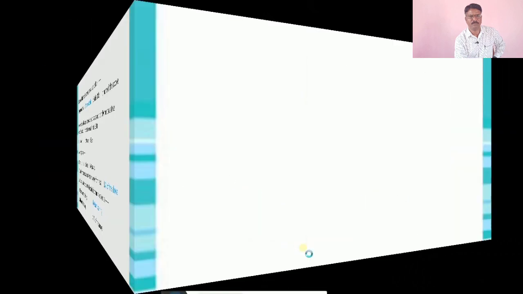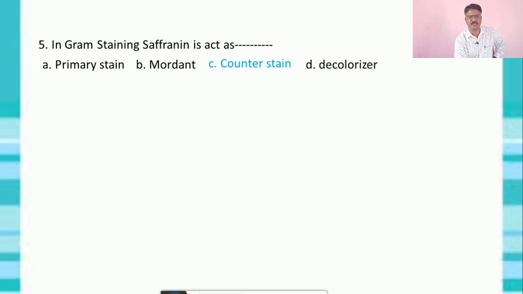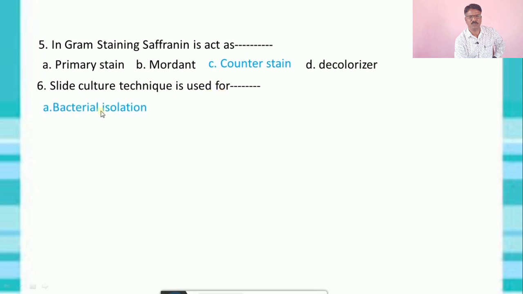Now question number 5: in gram staining, safranin acts as A. primary stain, B. moderate stain, C. counter stain, and D. decolorizer. The correct answer is counter stain. Question number 6: slide culture technique is used for A. bacterial isolation, B. fungal cultivation, C. virus cultivation, and D. all of the above.